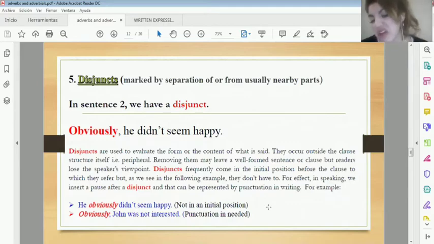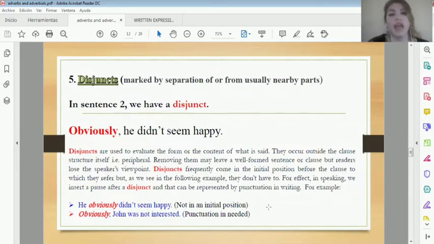And remember that as regards punctuation in general, they go at the very beginning with a comma, but you can place it in the middle or at the very end, but in general at the very beginning. So again, if I remove this idea, well, this is my opinion, so it will be a fact and it will have sense. "He didn't seem happy," for example, but this is my opinion, obviously.